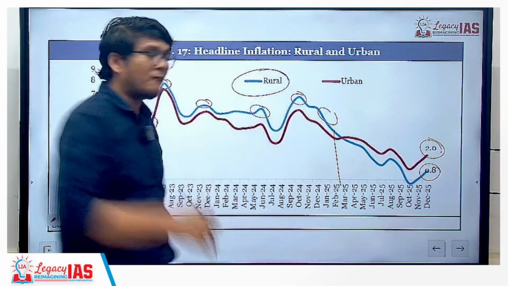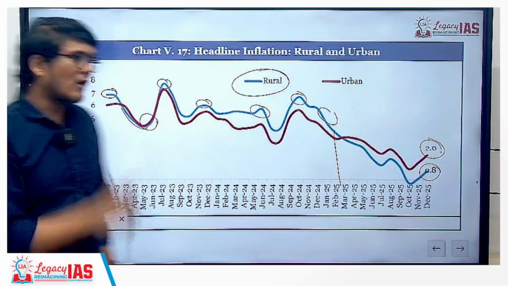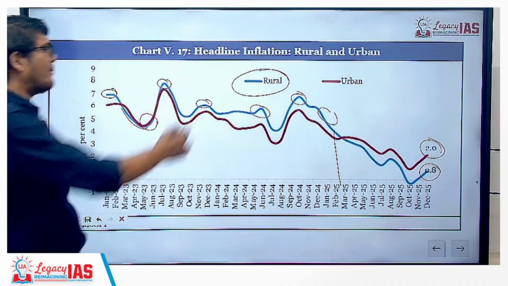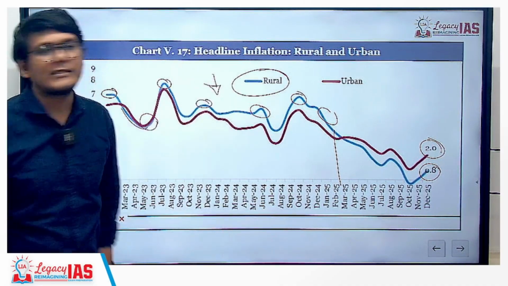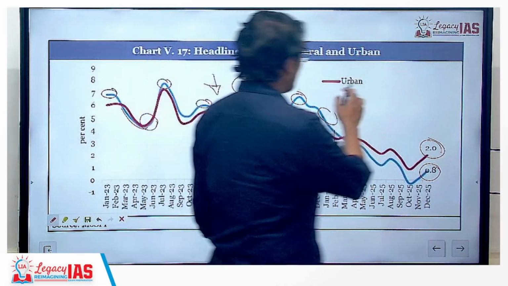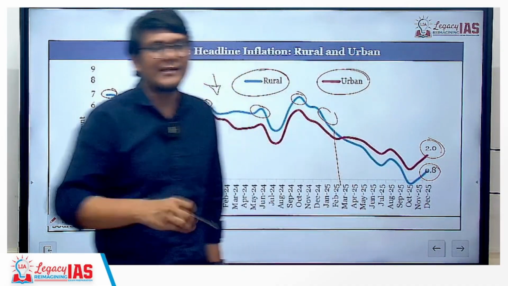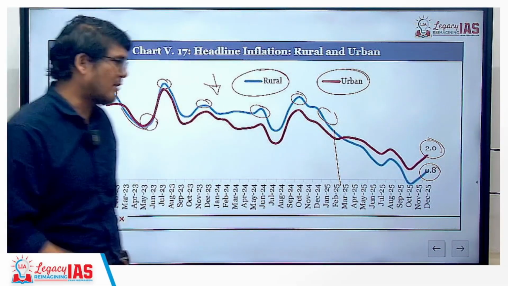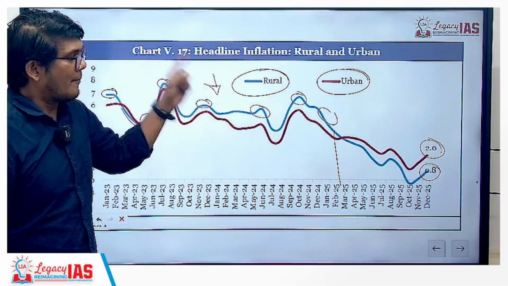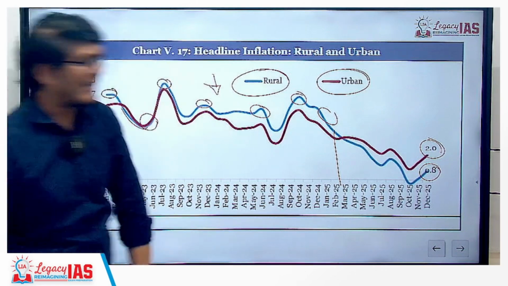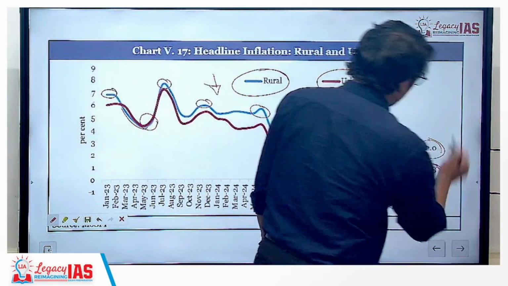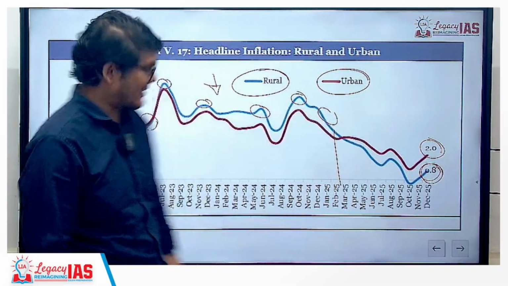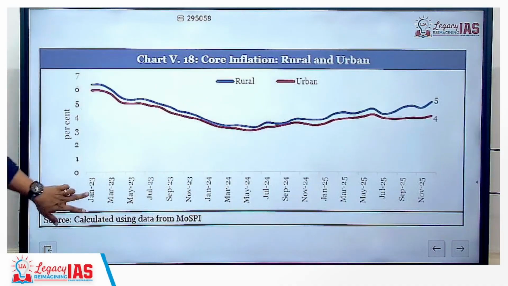See, because our food inflation was quite high, and the rural basket has a good weightage of food, because the per capita income of rural India is lower than the per capita income of urban India, as a result of which the weightage for food in the rural basket is higher than the weightage for food in the urban basket. That is why you are seeing this. But now since the food inflation is in the negative, that is why rural India's headline inflation is seen to be lesser. So you can connect that scenario.